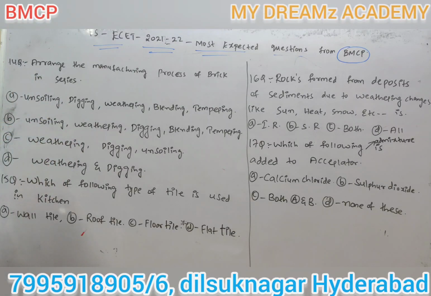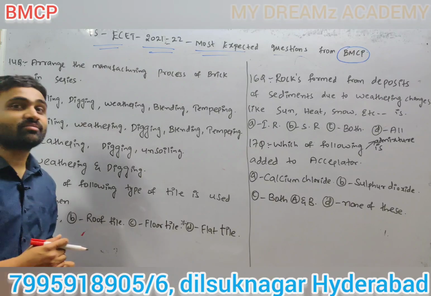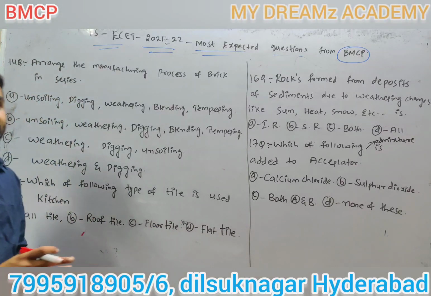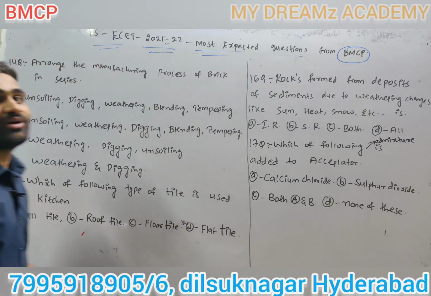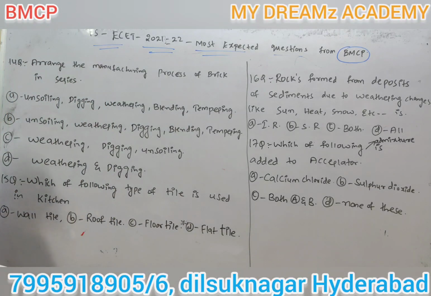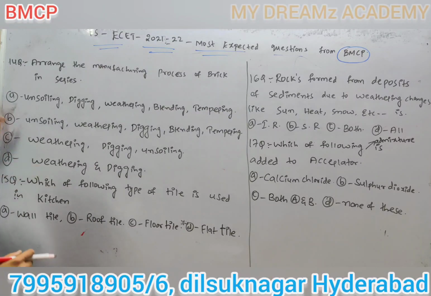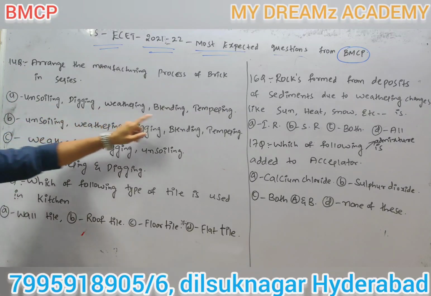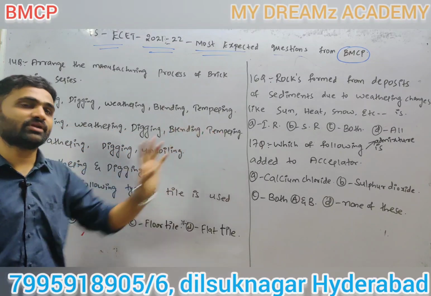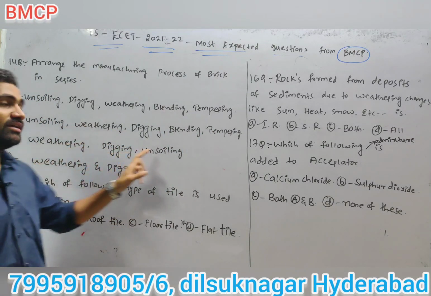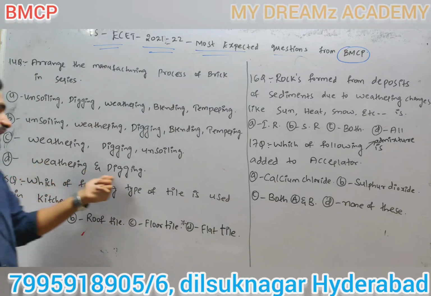Coming to the 14th question: arrange the manufacturing process of brick in series. You have to know the manufacturing process steps first if we have to arrange the process in series. Option A: unsoiling, digging, weathering, blending, tempering. Option B: unsoiling, weathering, digging, blending, tempering. Option C: weathering, digging, unsoiling. Option D: weathering and digging.